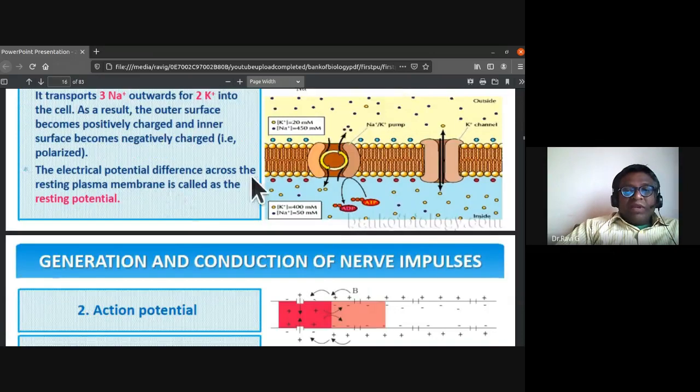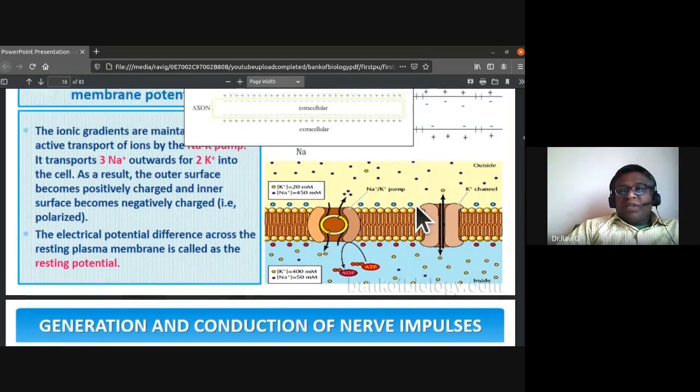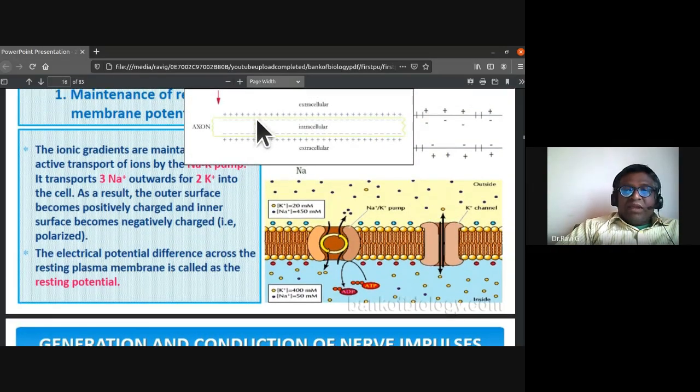The electric potential difference across the resting plasma membrane is called the resting potential. So what is resting potential? The electric potential difference across the resting plasma membrane, we call it the resting potential.